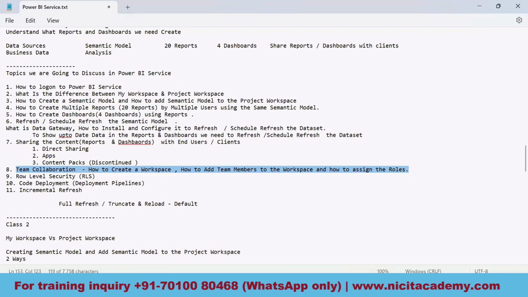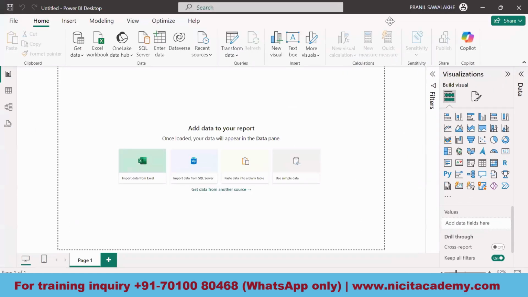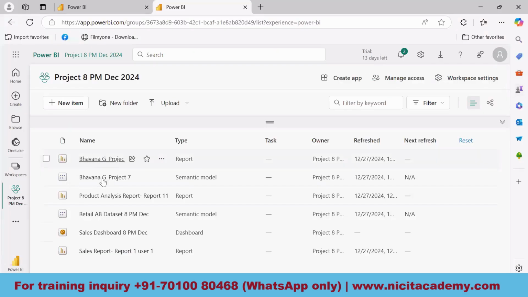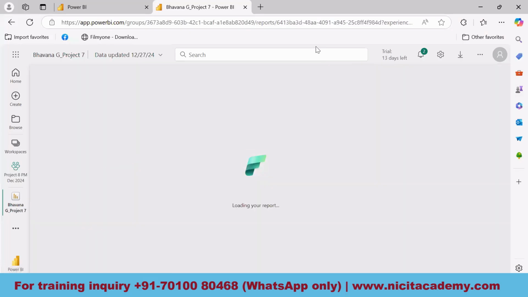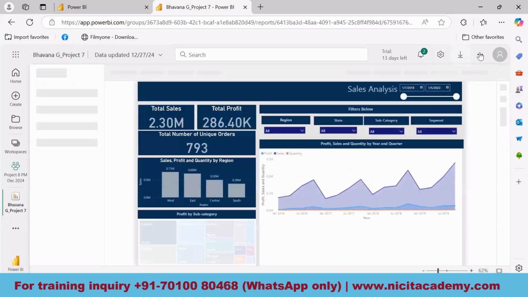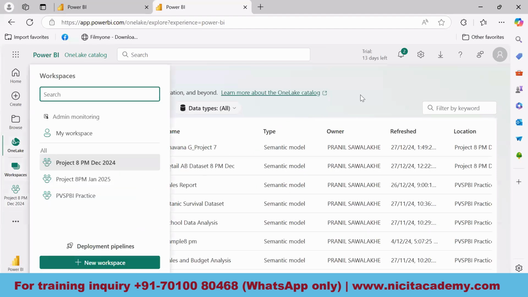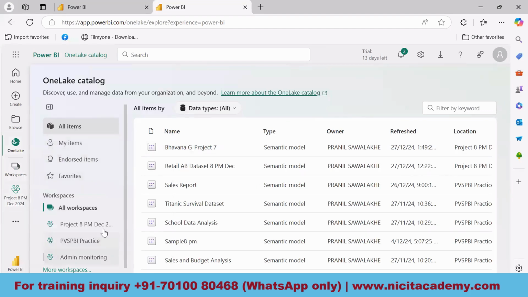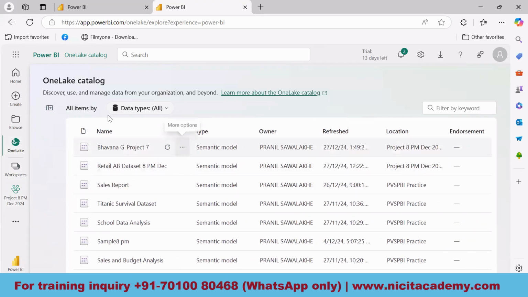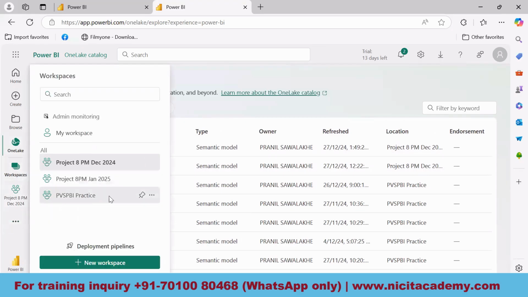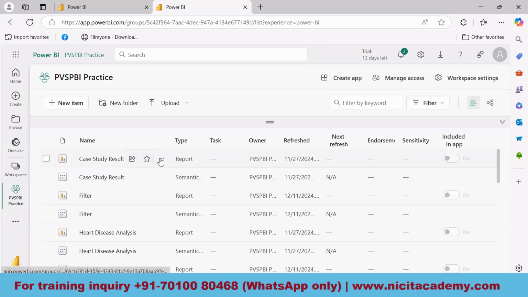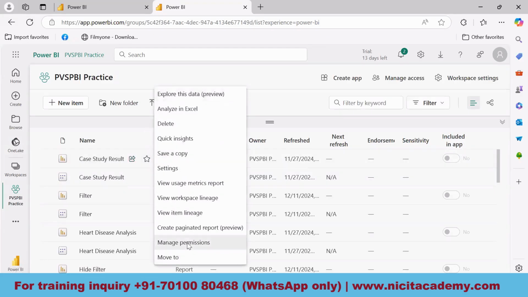There are different roles in this. If you see in the Power BI service, for example, this is one of the projects here. If I go to the workspace, for this we have managed permissions.